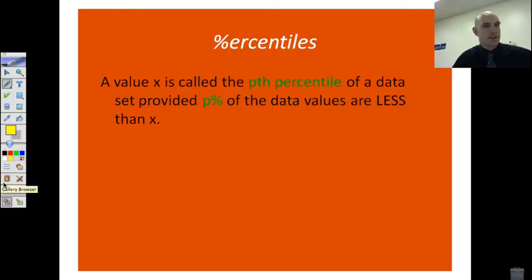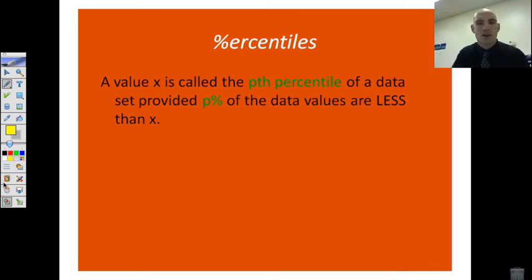This lesson is about percentiles. This is in the measures of relative position lesson, and percentiles are what you would hear on a standardized test when they say you're in the 99th percentile, or you're in the 5th percentile of height for your age, okay? And so percentiles are an important thing to understand when we're talking about practical things because we often use them to compare us to other people.